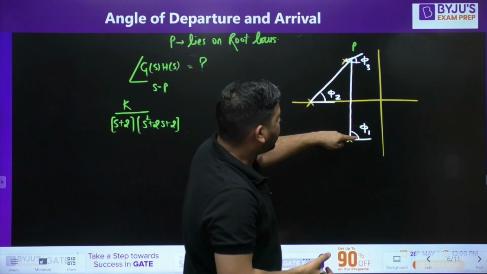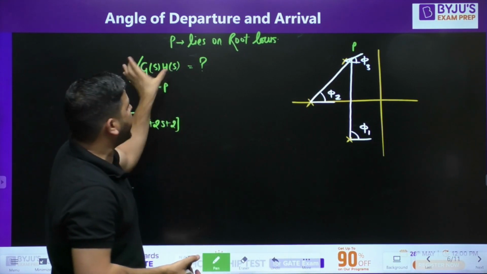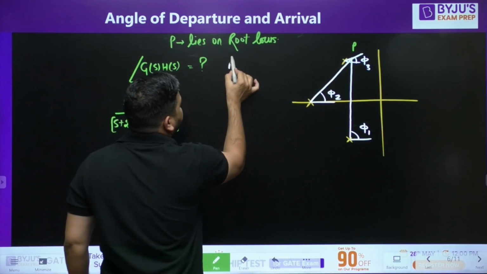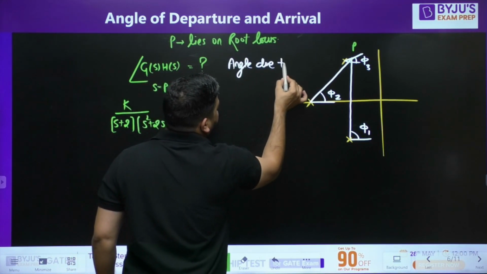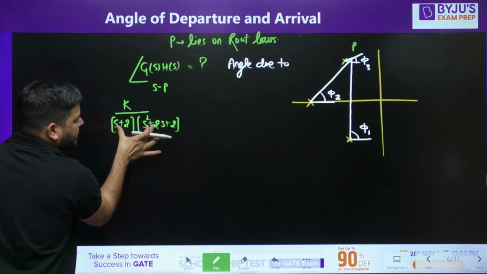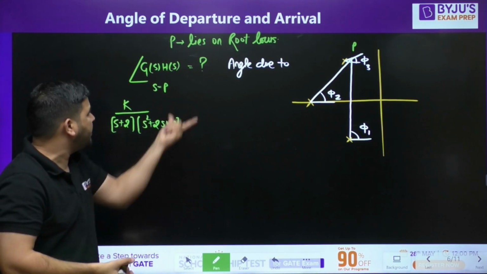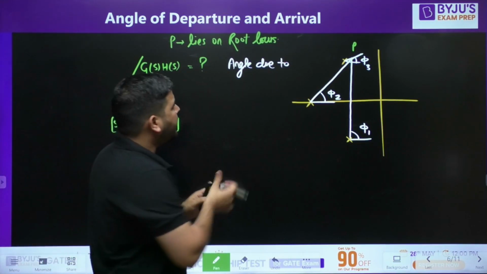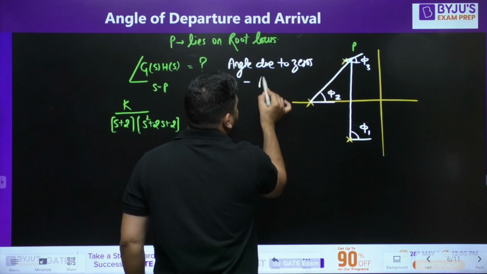Fine. So at this point P, if you want to calculate the phase of GSHS, then the phase has to be angle due to zeros, angle due to numerator, minus angle due to denominator. Because whatever the angle of the denominator is, that will come in the numerator and we have to change the sign. It means it will be negative. Angle due to zeros minus angle due to poles.